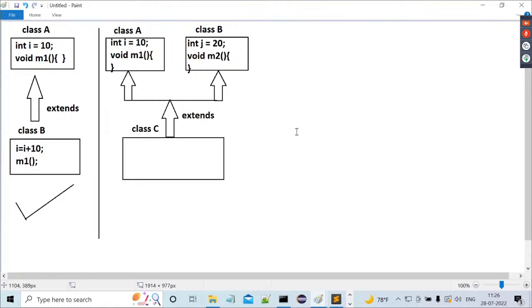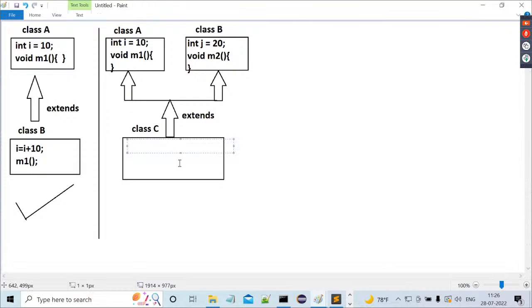Now tell me, as class C is a child class for both the superclasses, can class C automatically reuse all members of class A and class B or not? Is subclass C able to reuse all variables and methods of both the superclasses or not? Now here, i is equal to i plus 10, j is equal to j plus 10. The i variable is declared in superclass A, the j variable is declared in superclass B, but both the variables are reused in child class C.